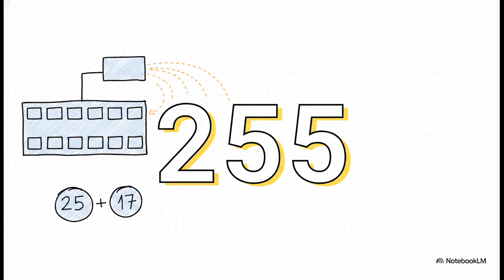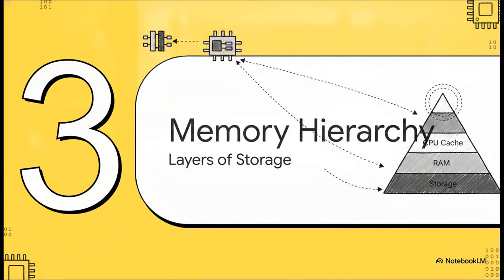Basically, a register is a tiny, lightning-fast storage cubby right inside the processor. It holds numbers, addresses, and intermediate math, like holding that 25 while you add 17 to it. Which leads us nicely into Section 3, the computer memory hierarchy.